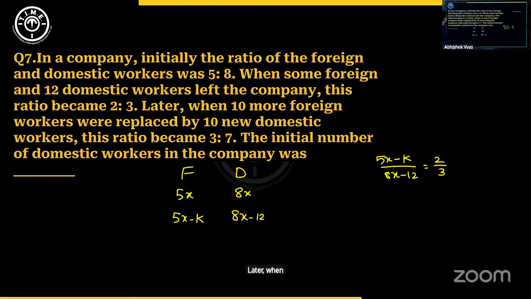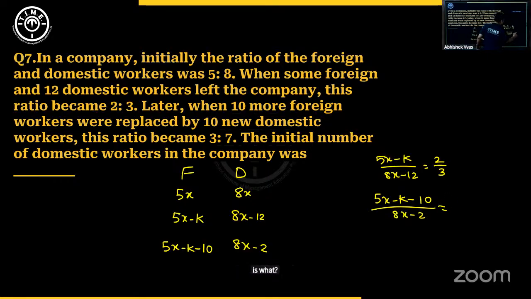Later, when 10 more foreign workers were replaced by 10 new domestic workers, so that means this is reducing by 10, right? This is increasing by 10. So 8x minus 12 plus 10 will make it 8x minus 2. This ratio becomes 3:7. Earlier it was 2:3, this ratio, as I wrote there. And now the ratio becomes 3:7. So if I write it, 5x minus k minus 10 upon 8x minus 2 is 3:7.